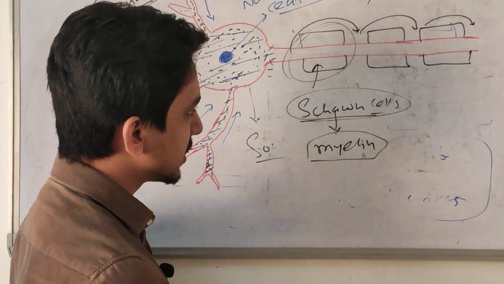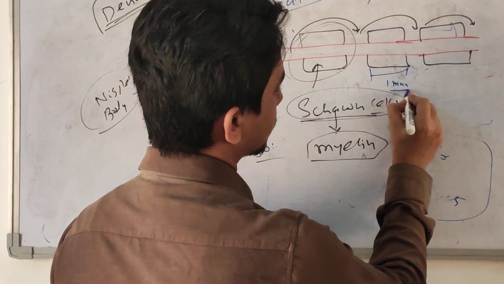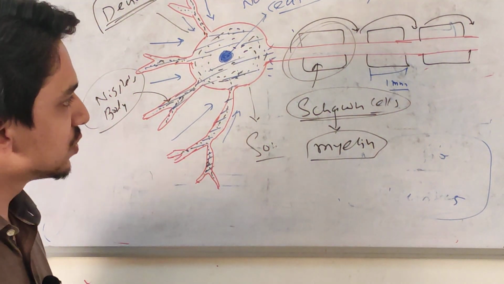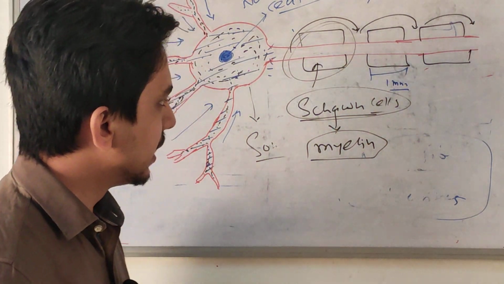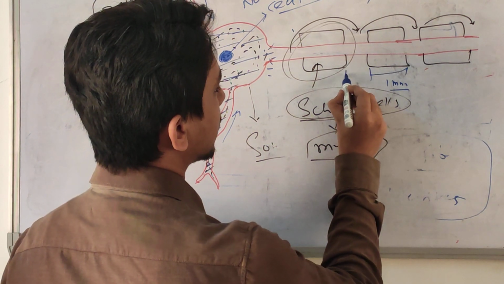The size of this Schwann cell is 1 millimeter. Each Schwann cell produces 1 millimeter of myelination. So there is a gap between two myelin sheaths.